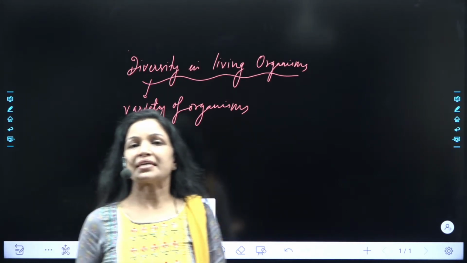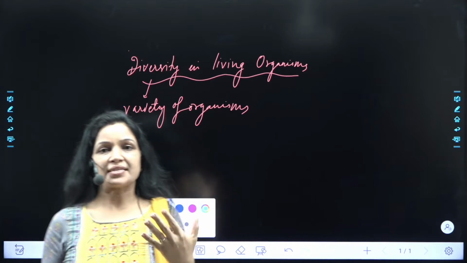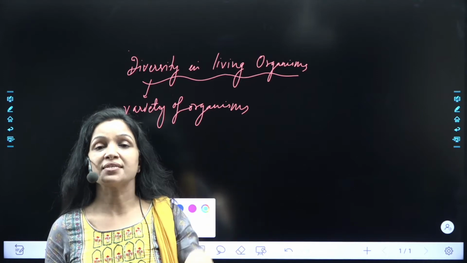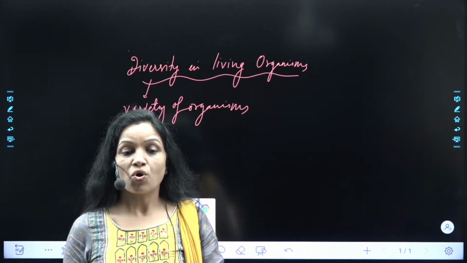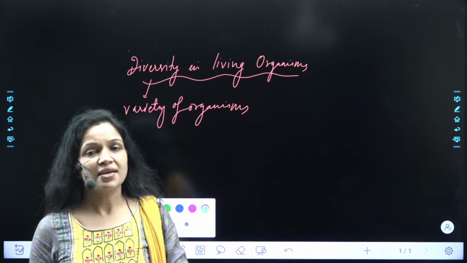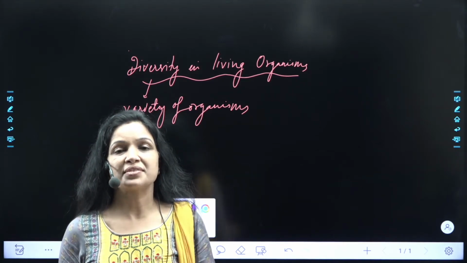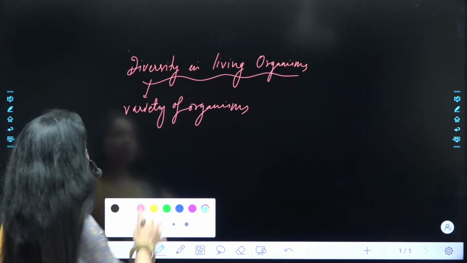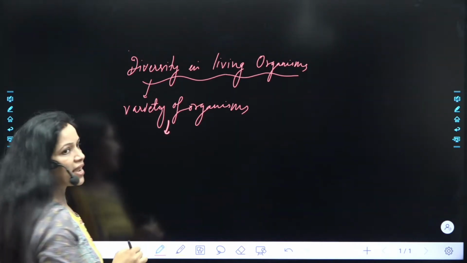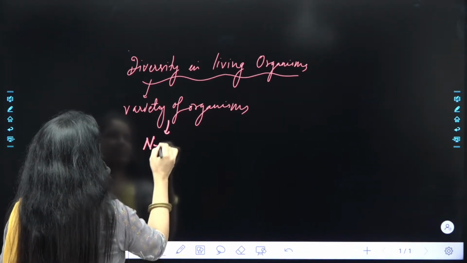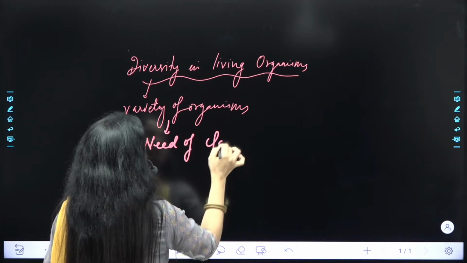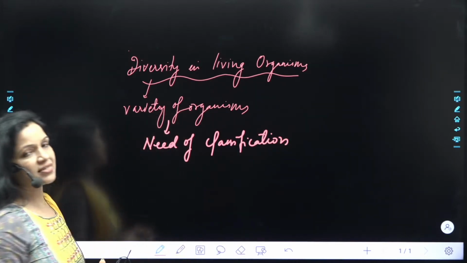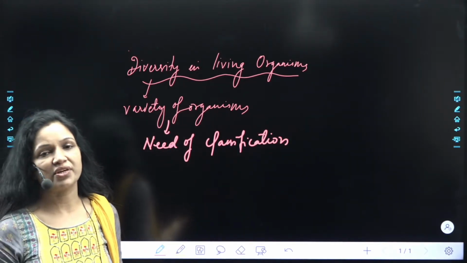There is then a need for classification, because on the basis of classification we can understand them well, that in which particular group or set we'll place them on the basis of certain features or on the basis of similarities or dissimilarities present between them. ठीक है? तो diversity means variety of organisms, and to study this variety of organisms, there is the need of classification. ठीक है? So we can say that diversity is the need of classification.